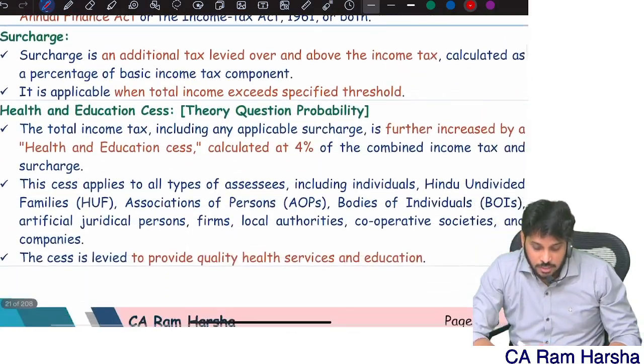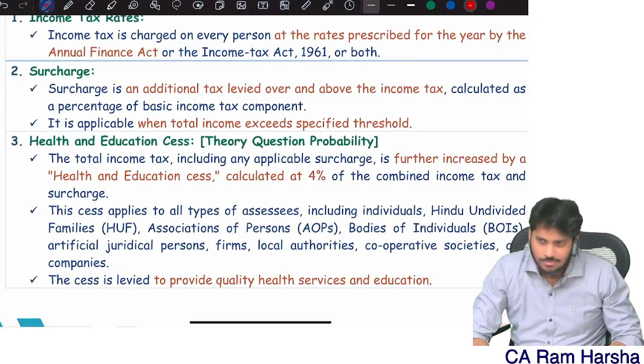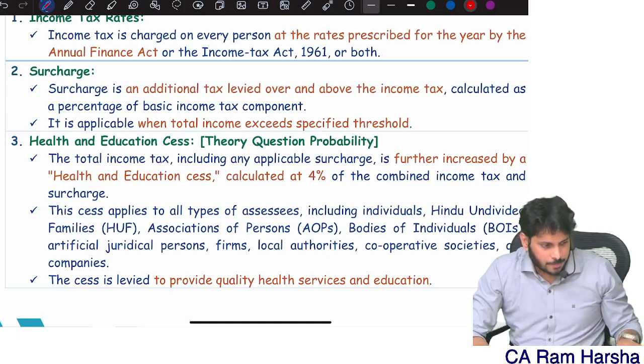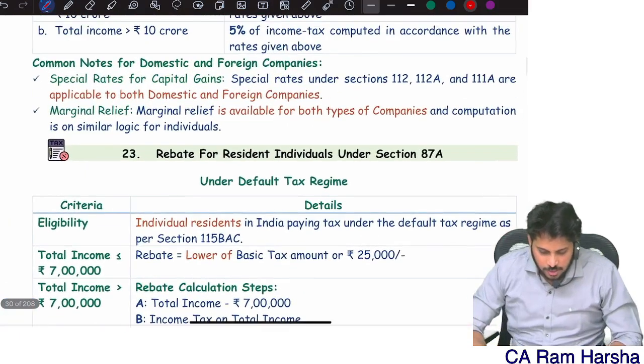Okay, now, so 2 minutes gap? Yeah. Yes, we will compute now rebate first.